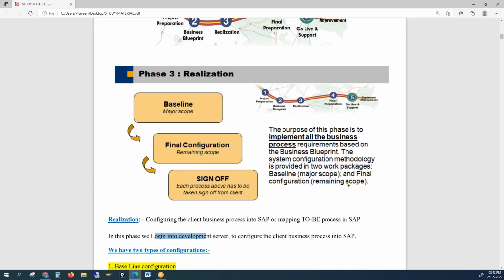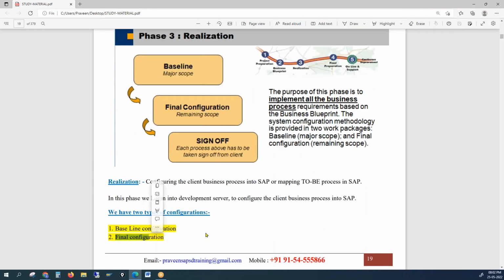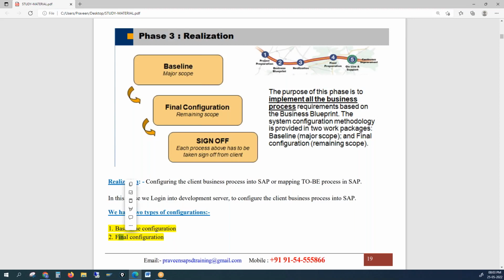When it comes to the configurations, there are two packages. One is baseline scope and one is final configuration. This is a very important interview question. What is baseline scope? I hope I already told you, throughout the document there will be some highlights like this, and 99% they are going to be interview questions. So baseline scope and final scope.